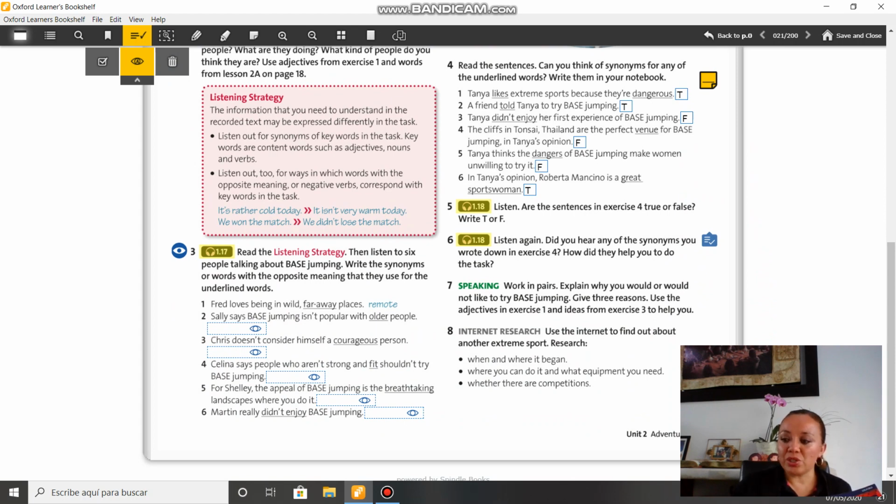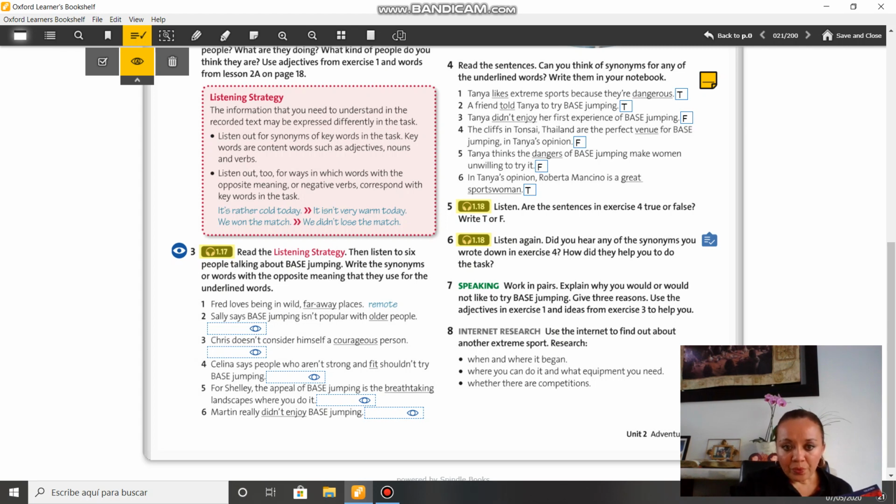So we are going to check this listening, and it says, listen to the 6 people talking about base jumping. Write the synonyms or words with the opposite meaning that they use for the underlined words. And we have an example there. Fred loves being in wild, faraway places. And instead of far away, we use remote. Okay, instead of far away, we use remote.